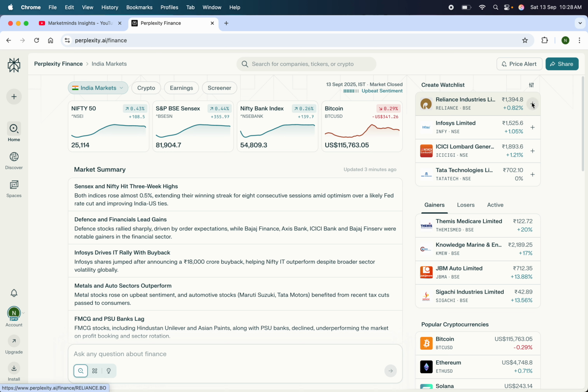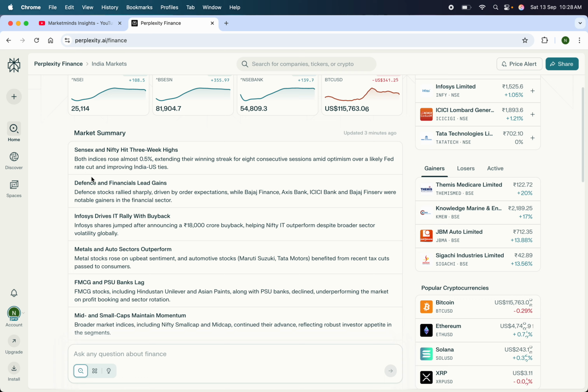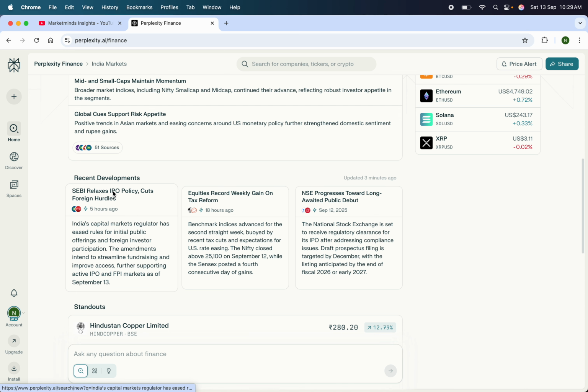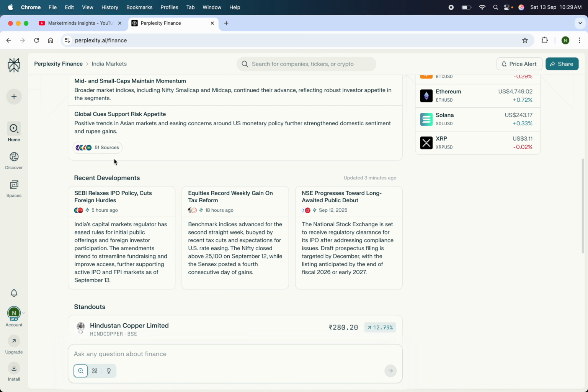If you want, you can click on this plus icon to add them to your watch list. Apart from this, we also have the market summary, which you can read, and we have a recent development section, which is basically news. And all this information has the sources it comes from.